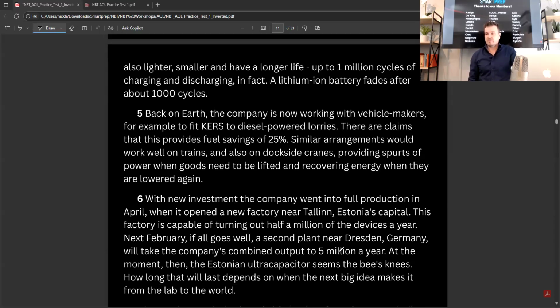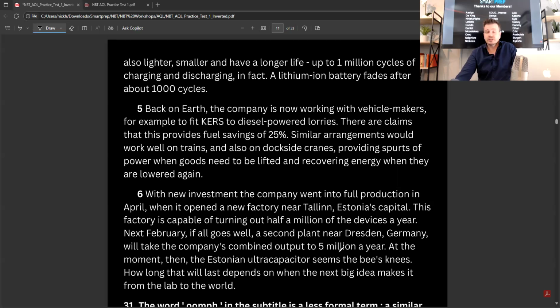With new investment, the company went into full production in April when it opened a new factory near Tallinn, Estonia's capital. This factory is capable of turning out 500,000 of the devices a year. Next February, if all goes well, a second plant near Dresden, Germany will take the company's combined output to 5 million a year. At the moment, then, the Estonian ultracapacitor seems the bee's knees. How long this will last depends on when the next big idea makes it from the lab to the world.